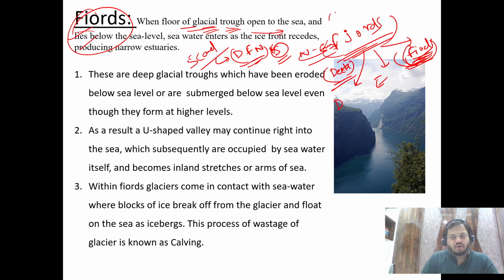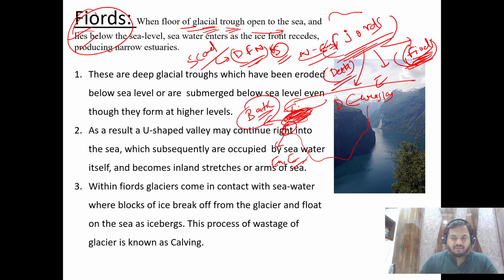In northern Europe, if you know the map of Europe, this is Europe, this is Eurasia, and this is England, Germany, all these areas. So here we have the North Sea, or maybe the Baltic Sea. The Baltic Sea is there. Whatever rivers or glaciers are flowing, they come in contact with the sea. So the fjords are found at this junction, where the glacial trough, or the glacial river, you can call it, opens to the sea.